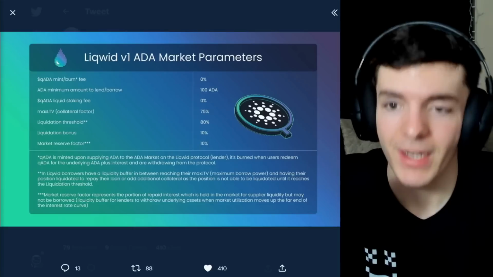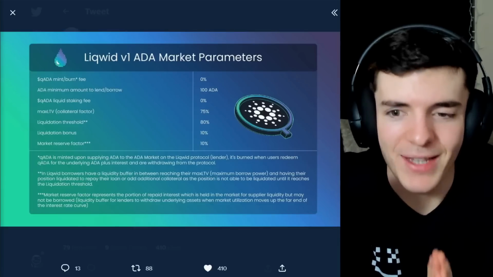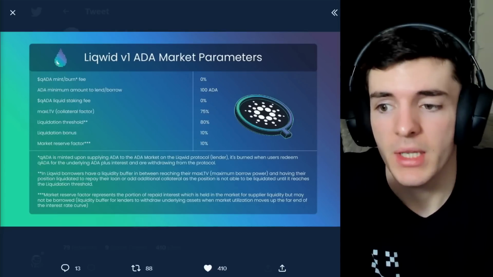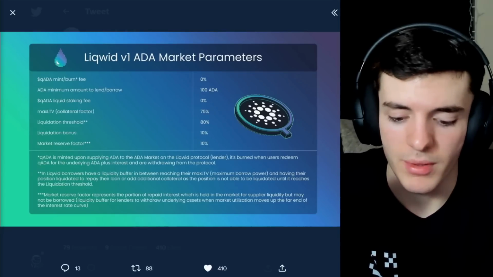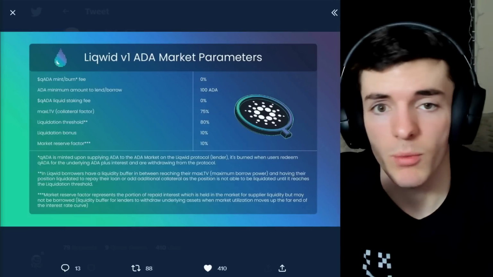Finally, before we dive into the video on the actual tutorial on how to use the platform, we're going to go over the parameters, as these are pretty important to know. Keep in mind that what you see here is the mainnet parameters for the beta release, the current release as of making this video, and they may change if you're watching this at a later date.